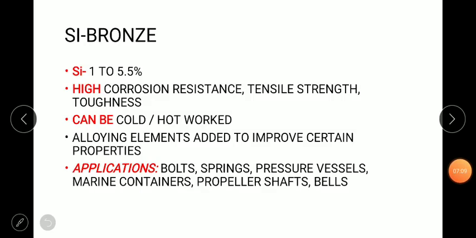Next we have silicon bronze. Silicon is about 1 to 5.5%, with high corrosion resistance, and it can be used for specific cold and hot working applications. Applications include bolts, springs, pressure vessels, marine containers, and propeller shafts.